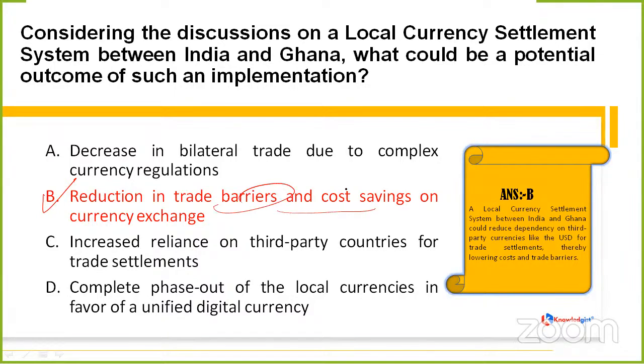See, as we talked about the local currency settlement system, which took place between India and Ghana, it will definitely reduce dependency on third-party currencies. Like we would not depend further on the USD for trade settlements, thereby lowering cost and trade barriers if there are any kind of trade barriers.